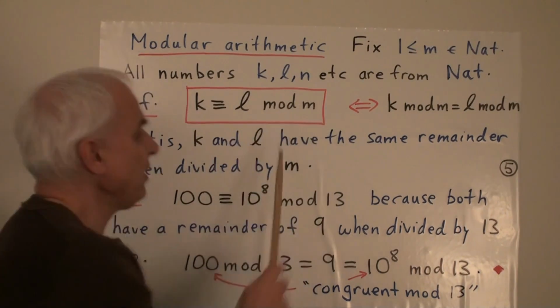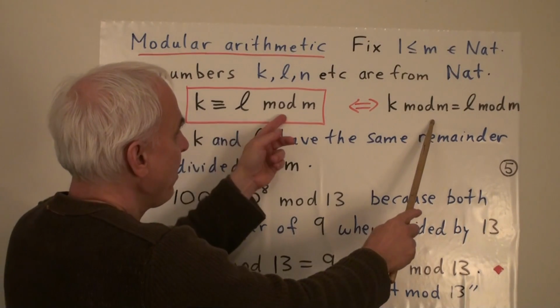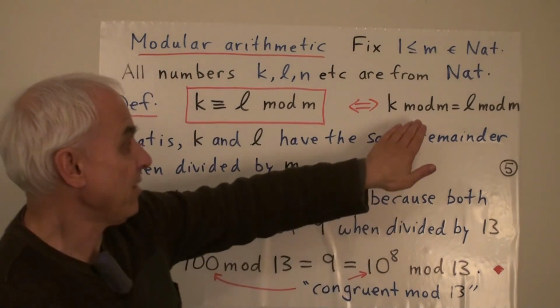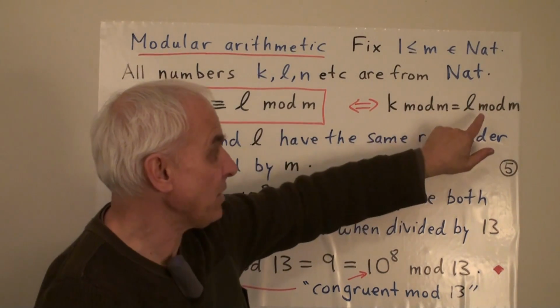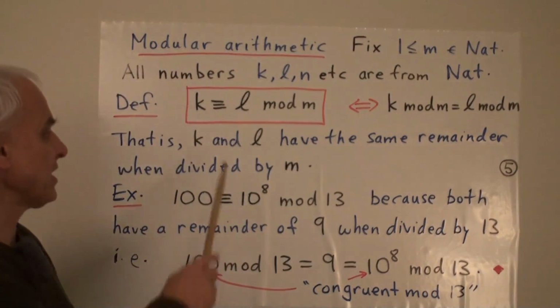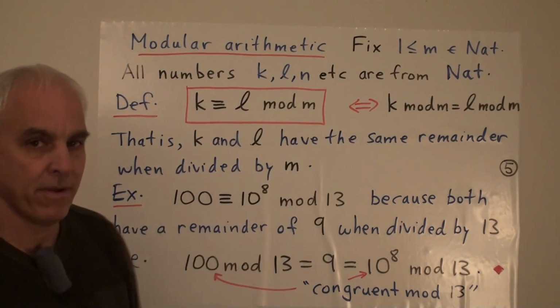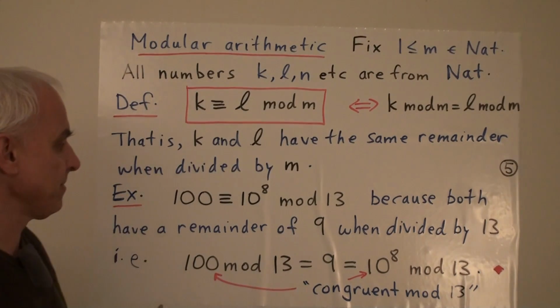Now this means the following. It means that k mod m equals l mod m. And I remind you, that means that the remainder that you get when you divide k by m equals the remainder that you get when you divide l by m. So in other words, k and l have the same remainder when divided by m. That's what k congruent to l mod m means.